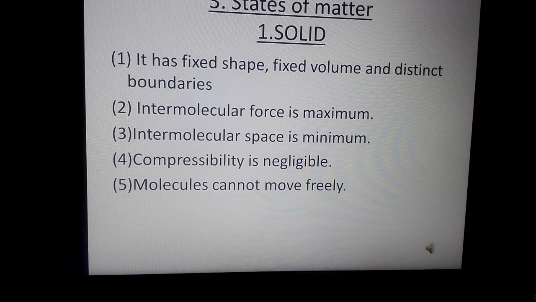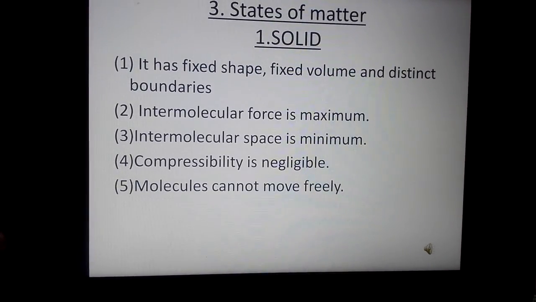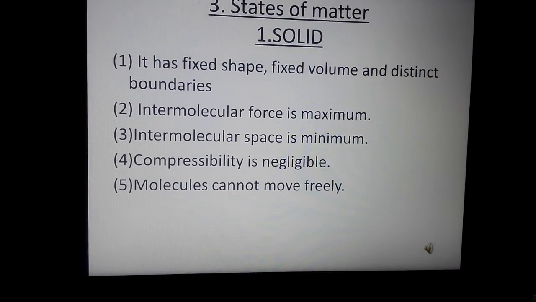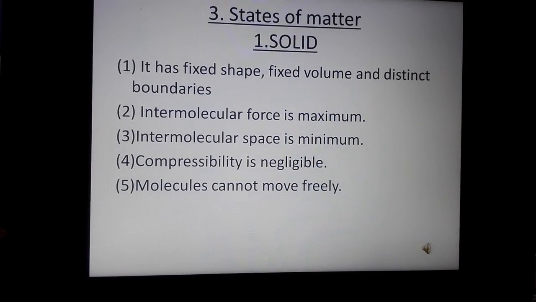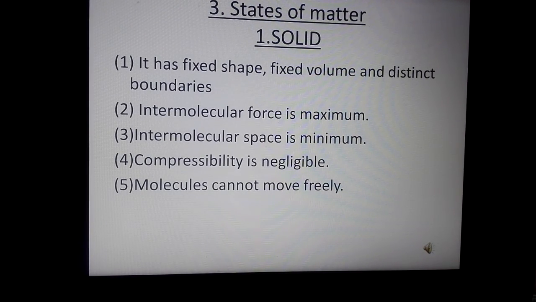Now we shall discuss the states of matter. So the basic three states of matter are solid, liquid, and gas. When we talk about the solid state, we see that solids have fixed shape, fixed volume, and distinct boundaries.